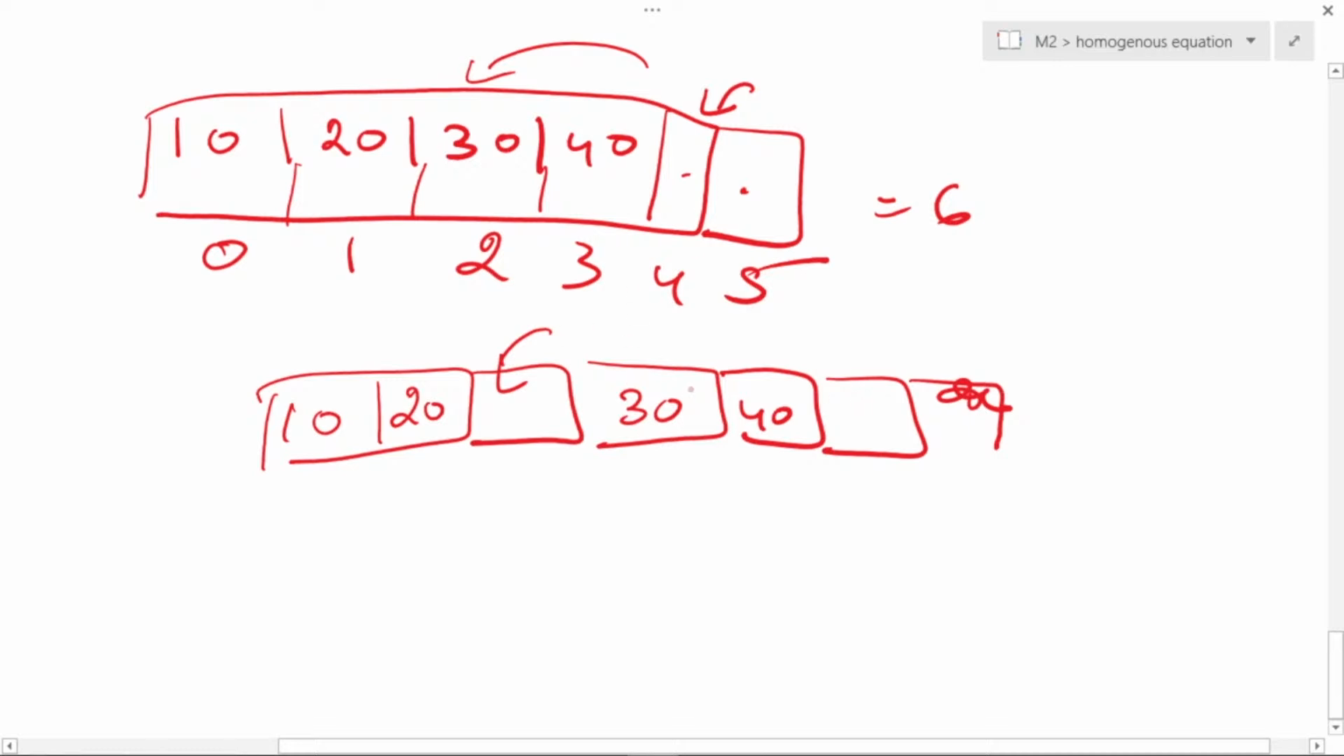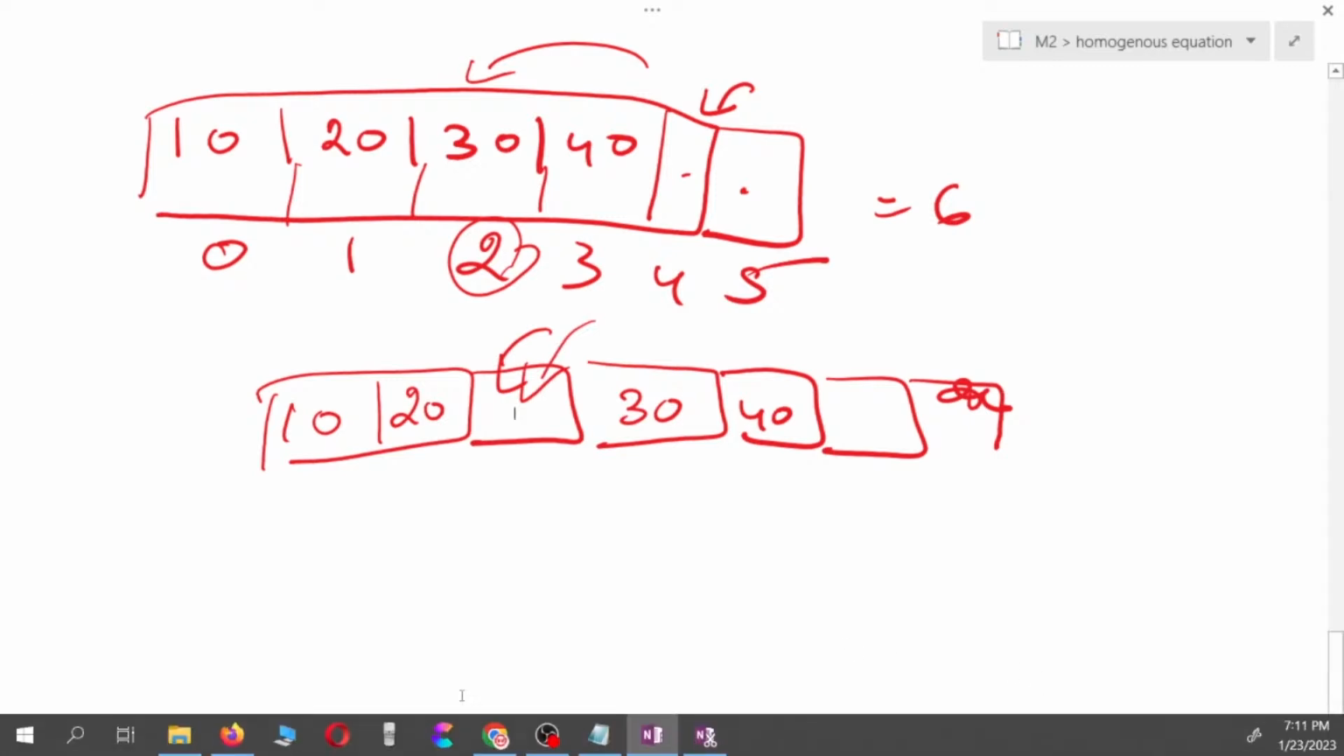इफ आई वांट टू डू इन दिस वे, सो फर्स्ट व्हाट आई हैव टू डू, आई हैव टू शिफ्ट द एलिमेंट्स फ्रॉम दिस लोकेशन towards the right hand side. Okay, I will be shifting, I'll be writing the algorithm to shift the elements to the right hand side and then insert the element at this location. So same thing has been done over here.